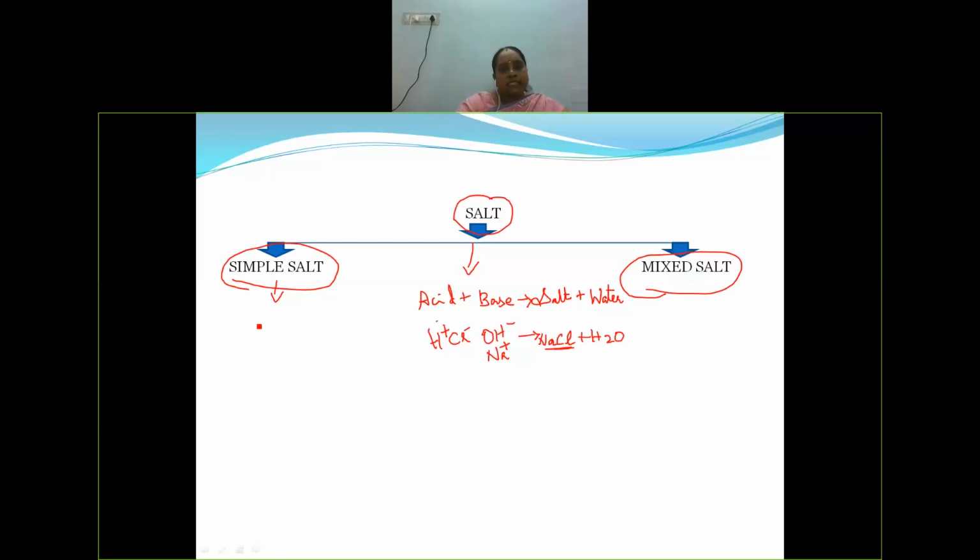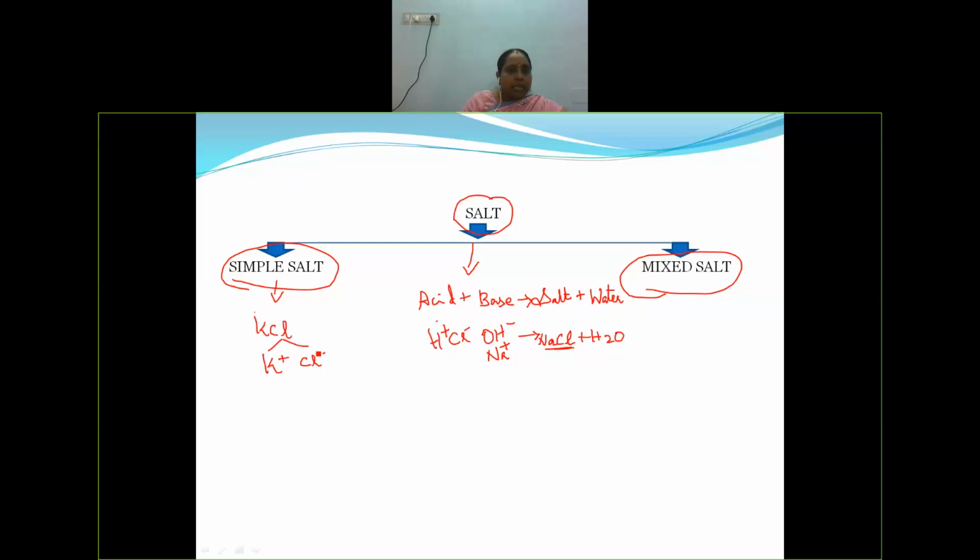Let us take other examples, for example KCl, which is a simple salt. How can we say this is a simple salt? Because on dissociation, it gives one positive ion and one negative ion. It is not that it should give only one positive and one negative ion alone, it can give two also.